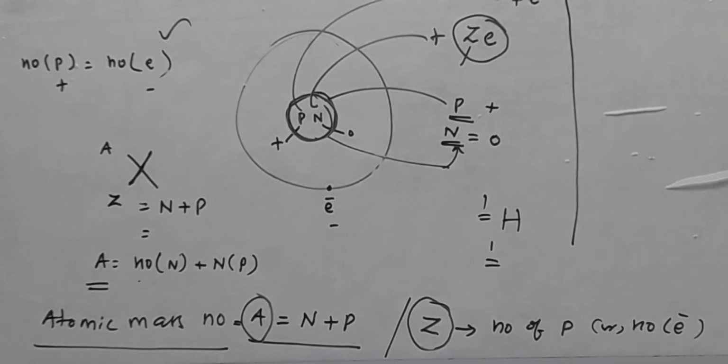This is a fundamental definition that we have to understand clearly.